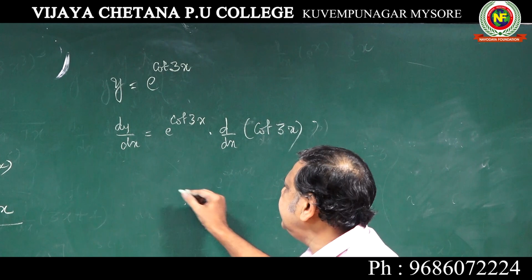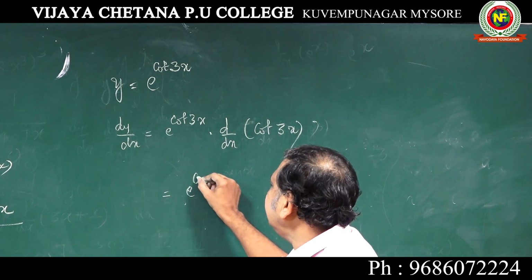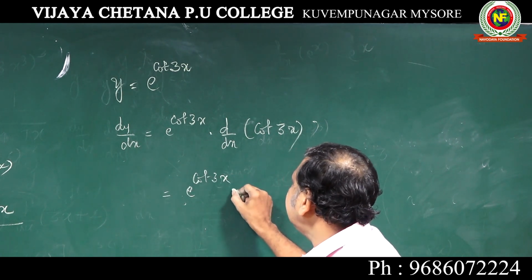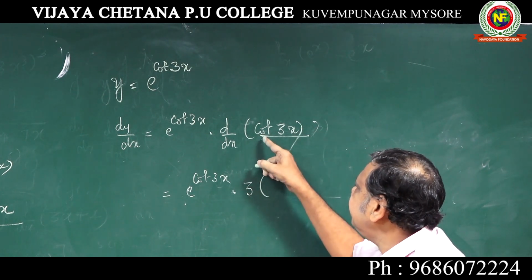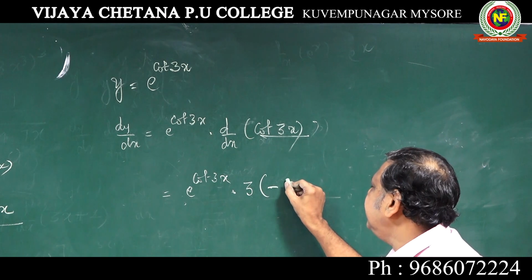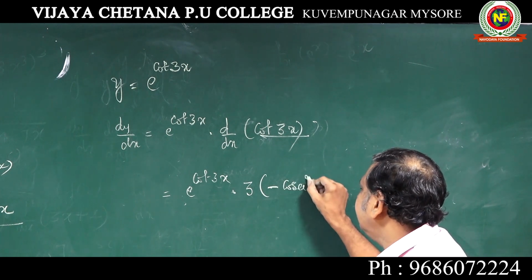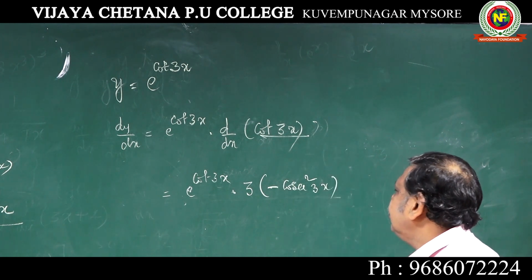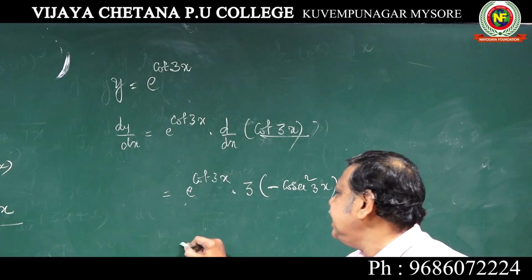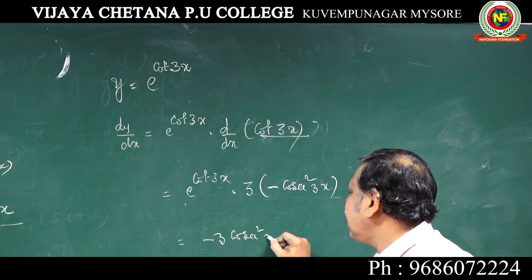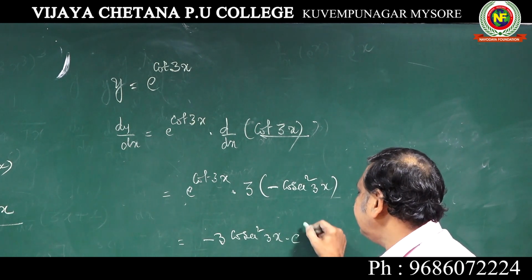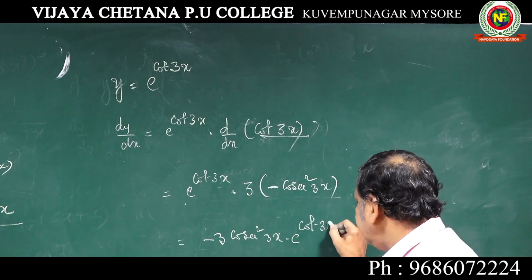So when you differentiate this, e power cot 3x into differentiation of cot 3x, 3 should come first. Whenever it starts with 3, it is always minus cosecant square 3x. Answer is minus 3 cosecant square 3x into e to the power of cot 3x.